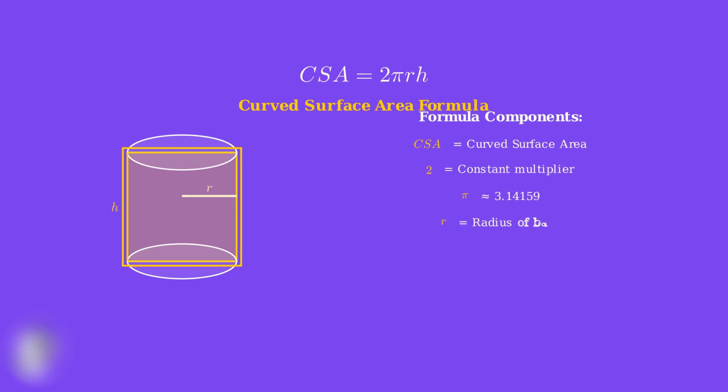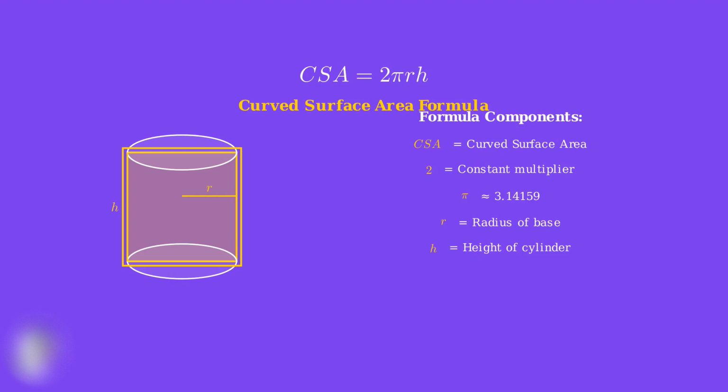The letter r represents the radius of the circular base. This is the distance from the center of the circle to any point on its edge. The radius determines how wide our cylinder is. Finally, h represents the height of the cylinder. This is the vertical distance between the top and bottom circular faces.